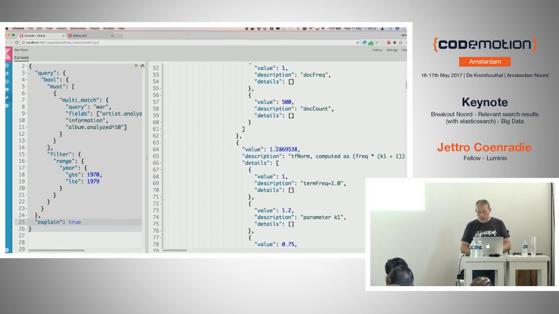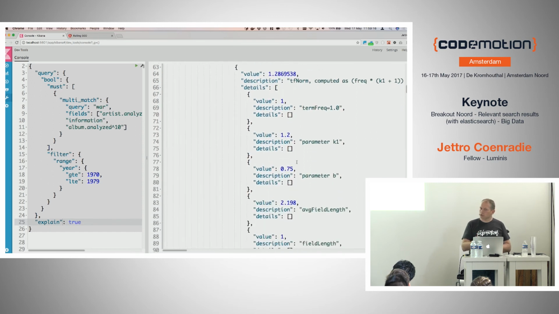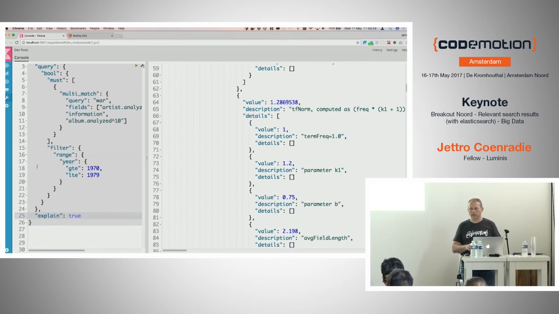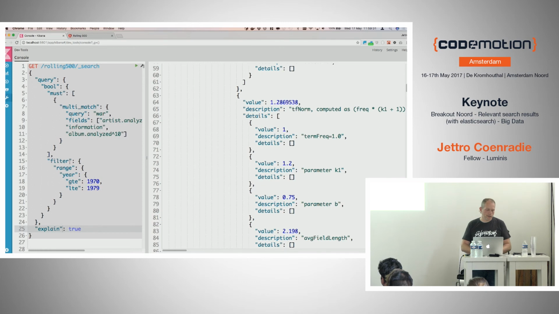At first it looks like, oh man, that's a lot, but if you look at it, you will see terms like term frequency and inverse document frequency, you will see multiplications and additions, and if you find out how the query works, then it's pretty okay to follow the explanation. So you should just take some time to figure it out. If you're really into this topic, there is another blog post or even a video from me online that goes into depth into this area.